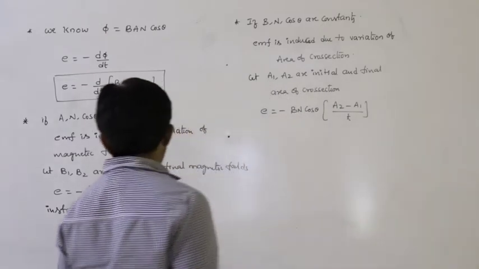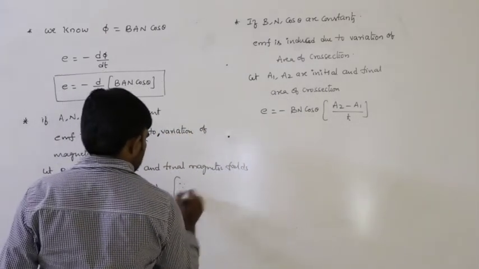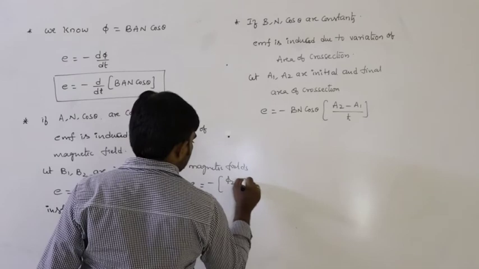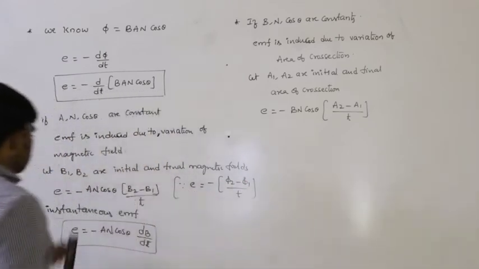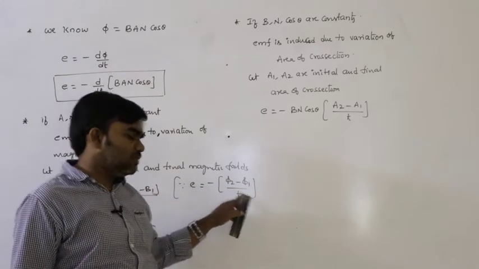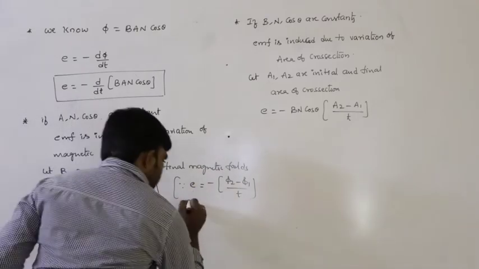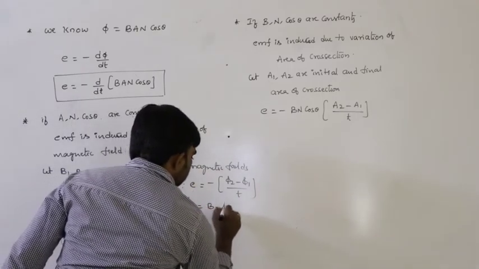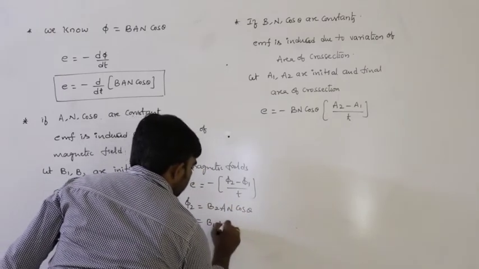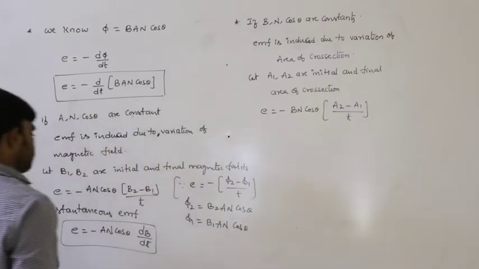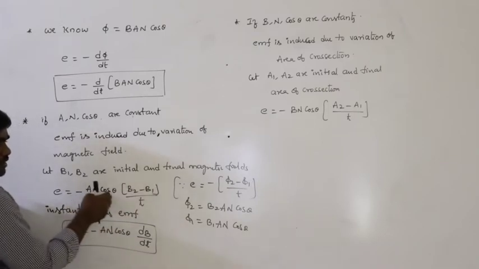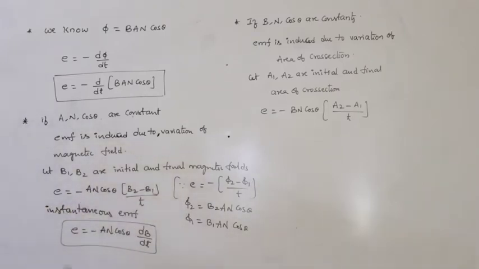How we can write it: generally E can be written as minus of phi 2 minus phi 1 by t, d phi by dt, d phi in the sense change in flux, final minus initial by t. Final flux phi 2 can be written as B2 A n cos theta and phi 1 as B1 A n cos theta. If you substitute this, we get minus A n into B2 minus B1 by t. In the same way here,